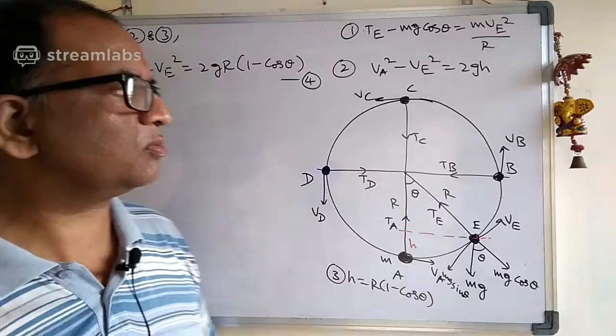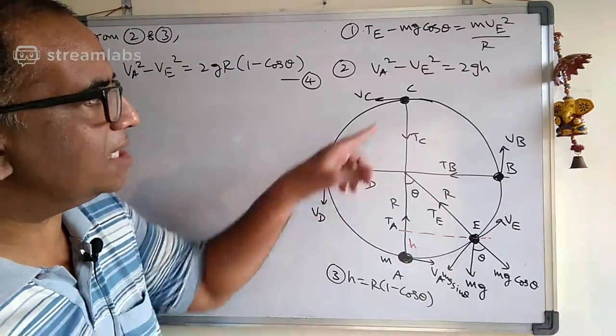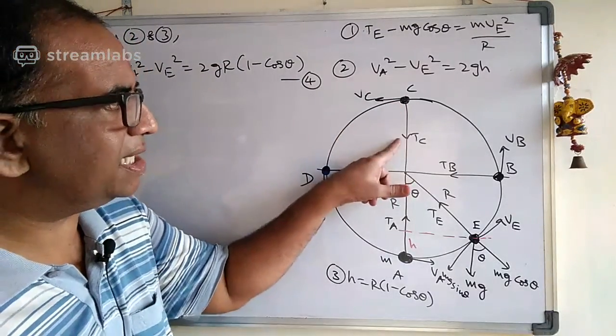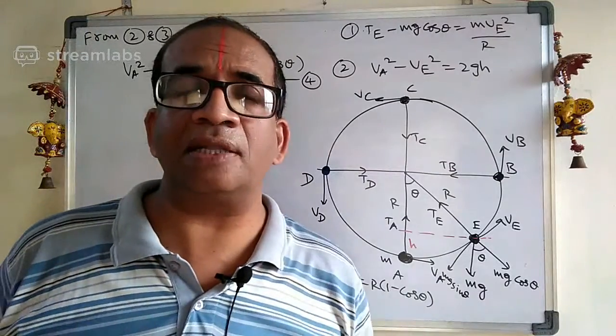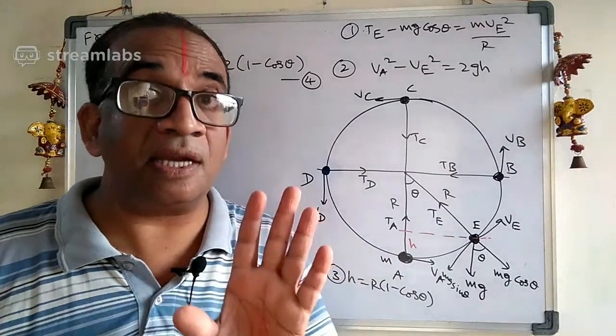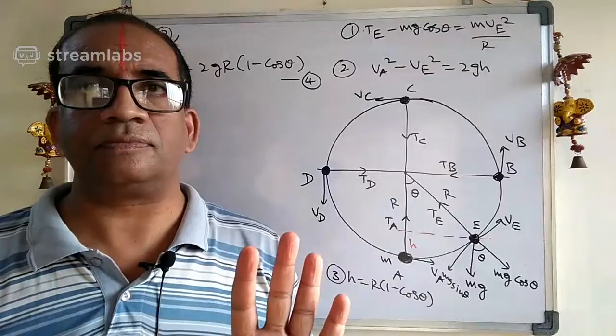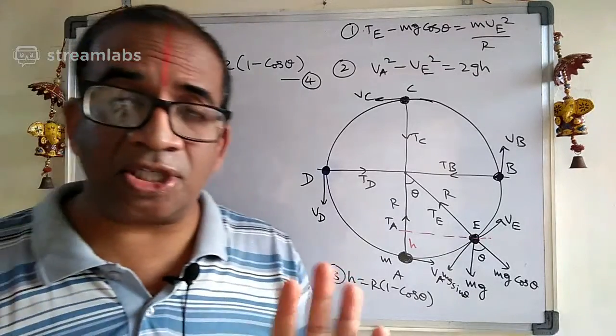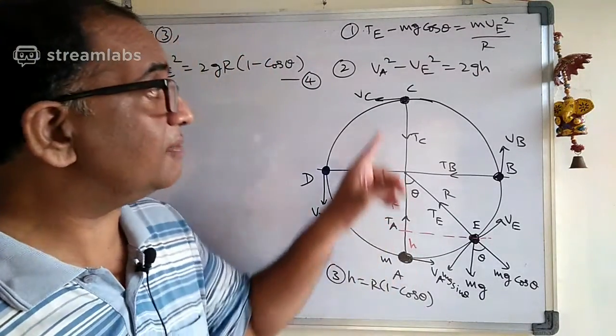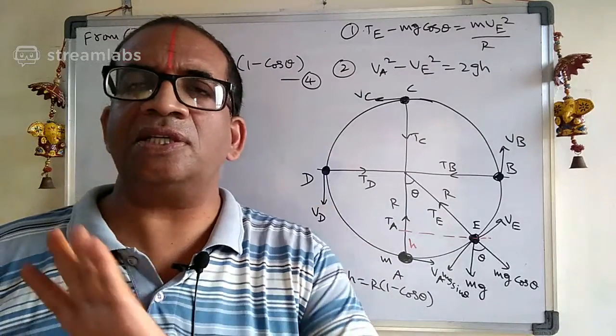In the minimum condition, we will take the tension at C, the TC value, as 0. That is the minimum condition. It may or may not be 0. But remember, the velocity should not be 0. The VC should not be 0.